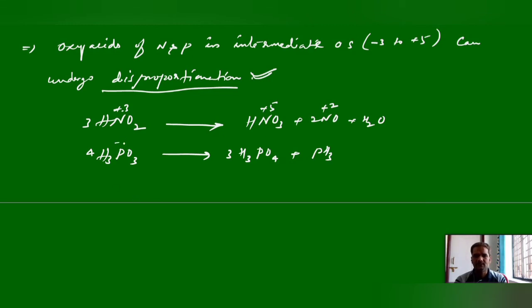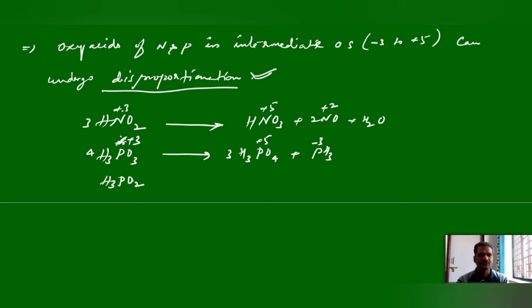Here phosphorus oxidation state is +3, and it is changing to +5. In phosphine, the phosphorus oxidation state is -3. So +3 to +5 increasing and +3 to -3 decreasing. One is increasing and one is decreasing. Again a disproportionation reaction.